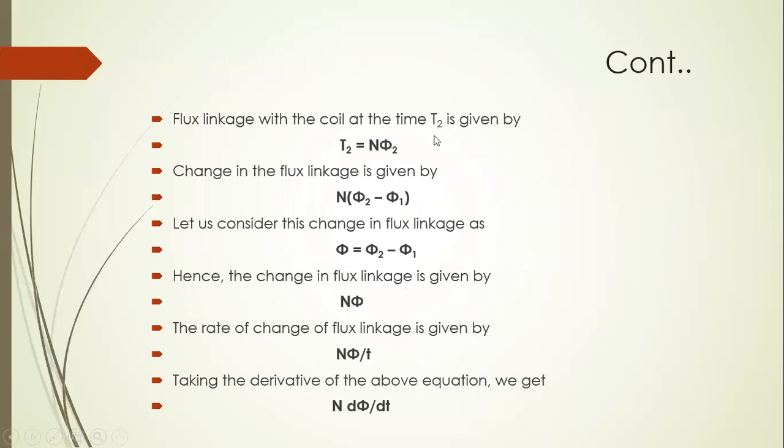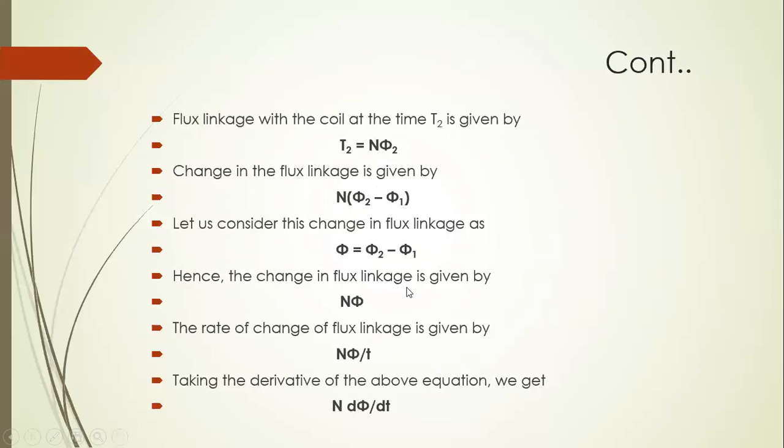Similarly, at time t2, the flux is phi2 and the flux linkage is N phi2. Now we find the change in flux, which is equal to N times (phi2 minus phi1). Let us represent this change by phi, replacing phi2 minus phi1 by phi.